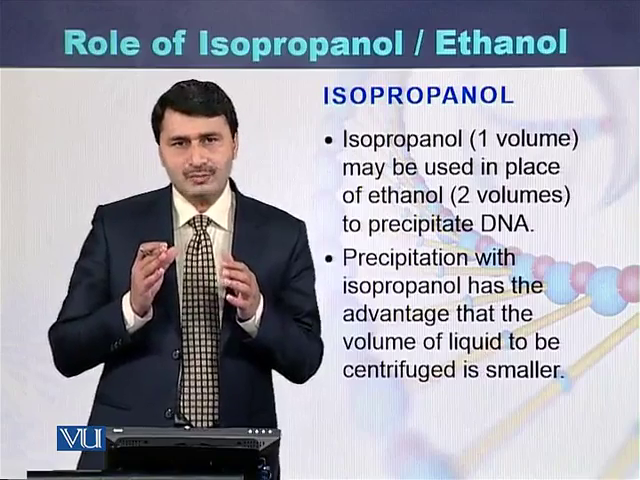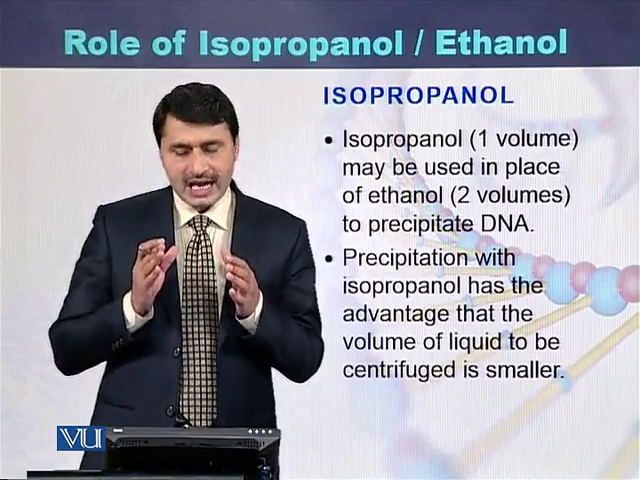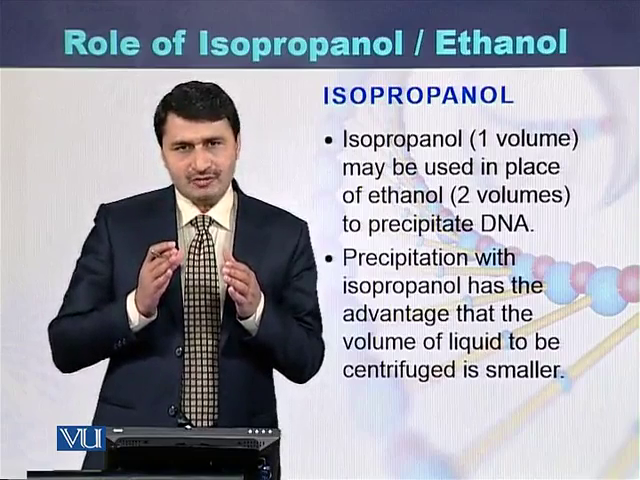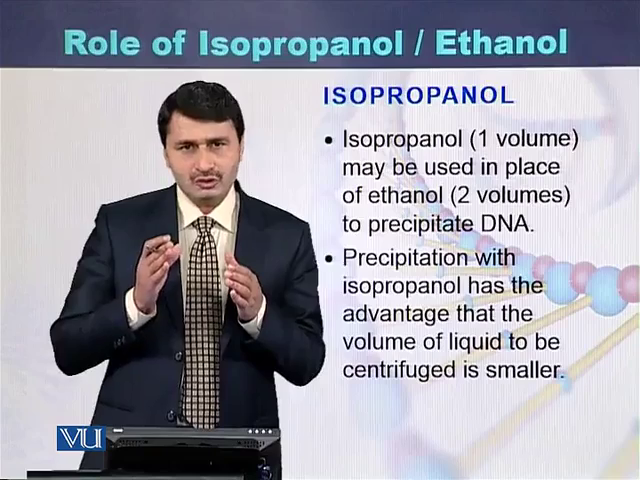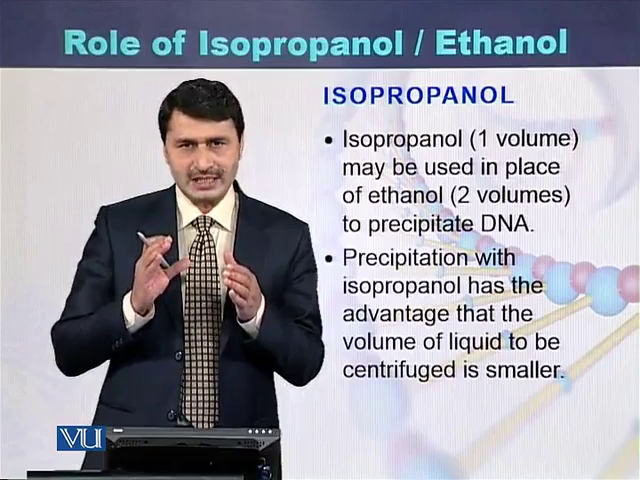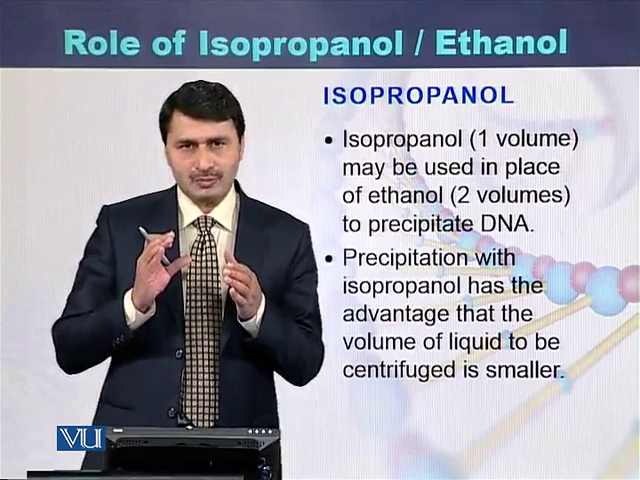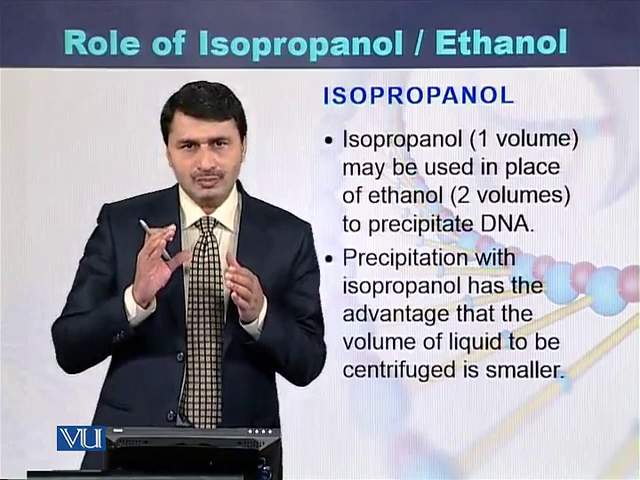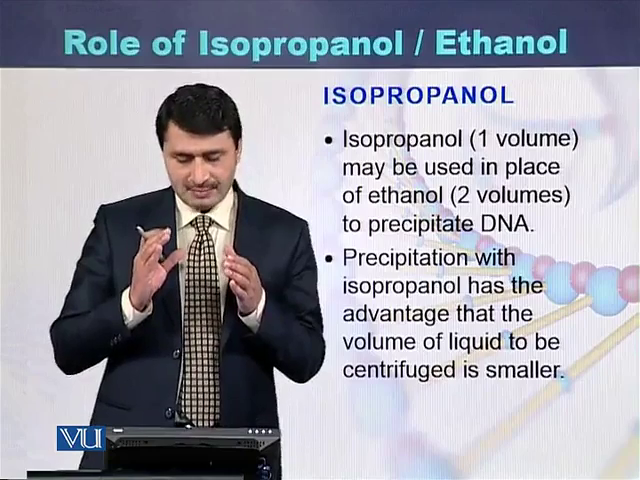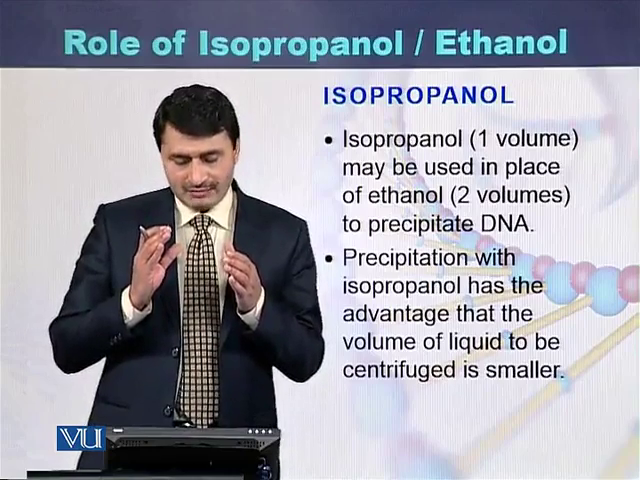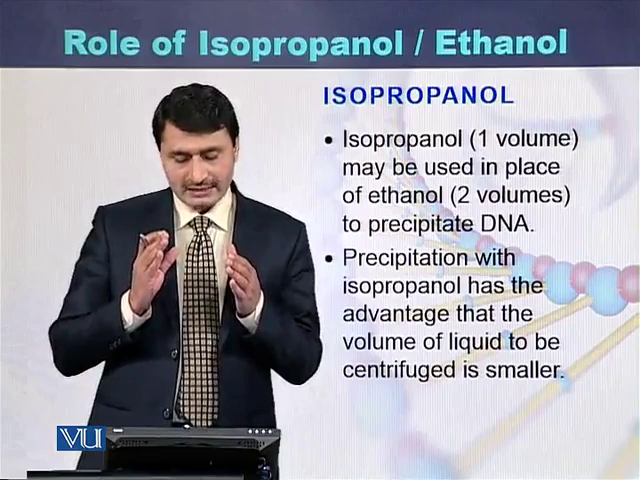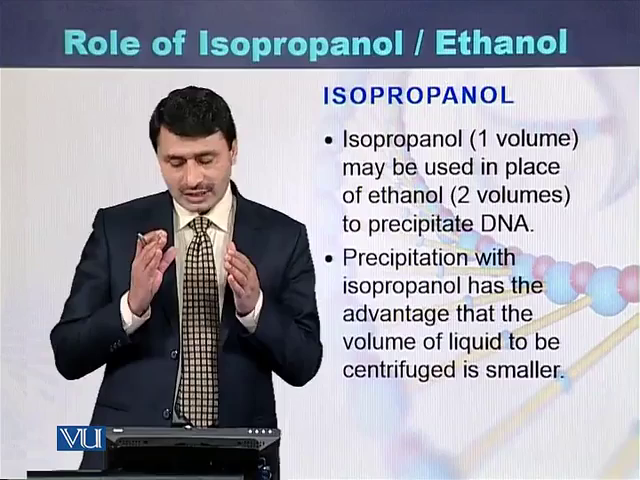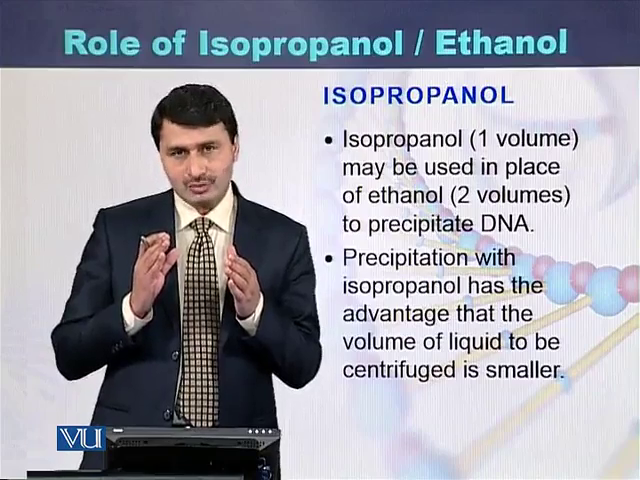In case of isopropanol, it is recommended that 1 volume of isopropanol is used for 1 volume of the solution in which DNA is present. So with isopropanol, we need a smaller amount to precipitate the DNA. Precipitation with isopropanol has the advantage that the volume of the liquid to be centrifuged is smaller.